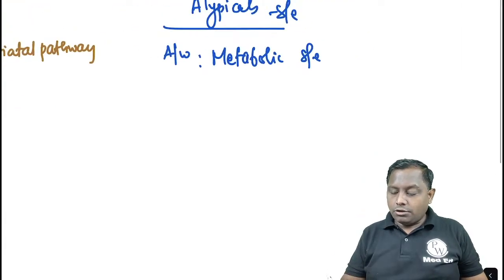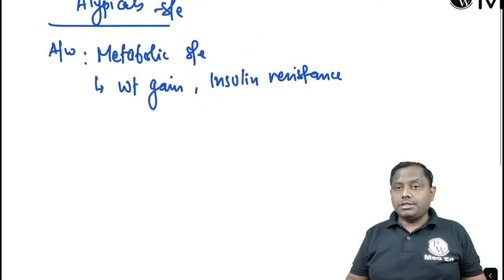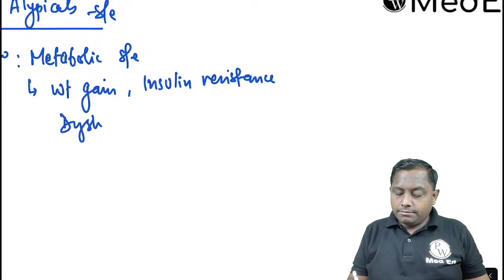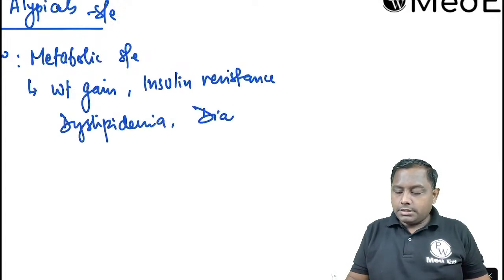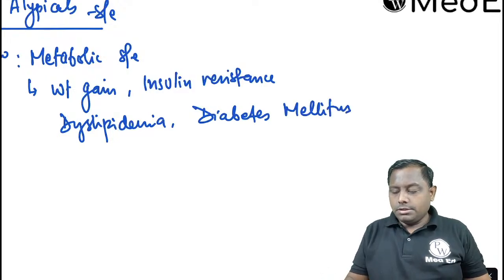Metabolic side effects are going to be weight gain, insulin resistance, dyslipidemia, diabetes mellitus.